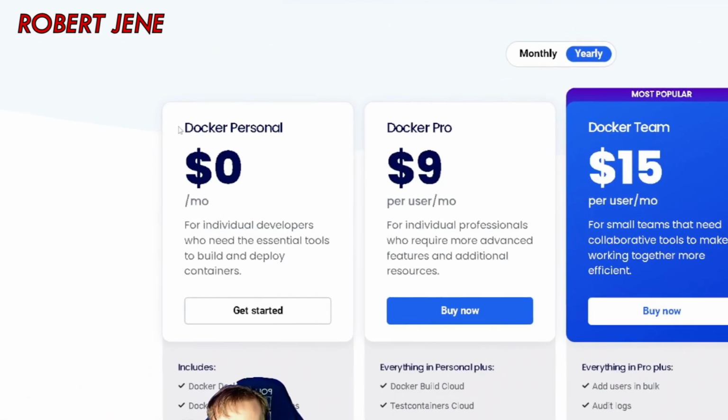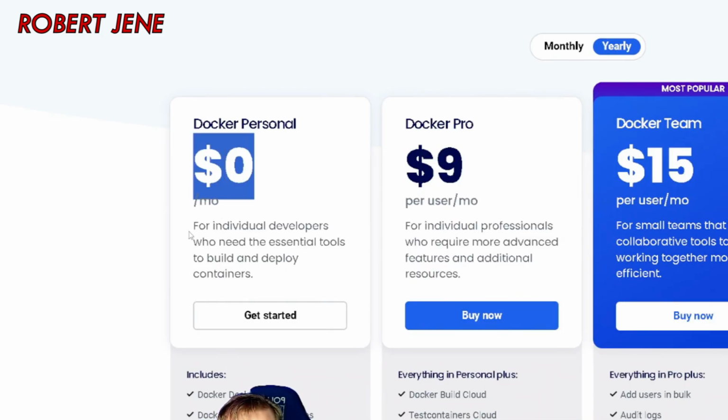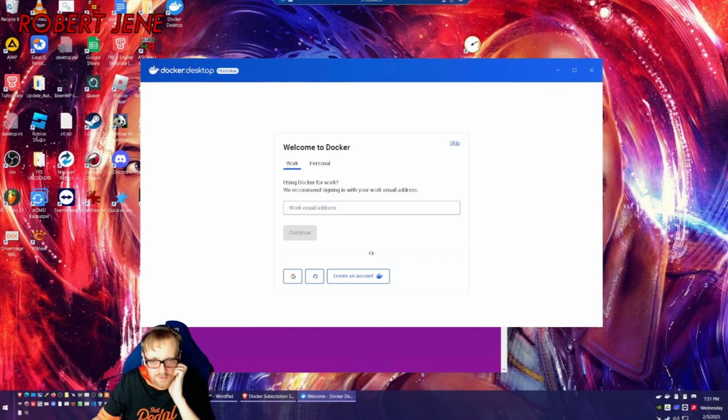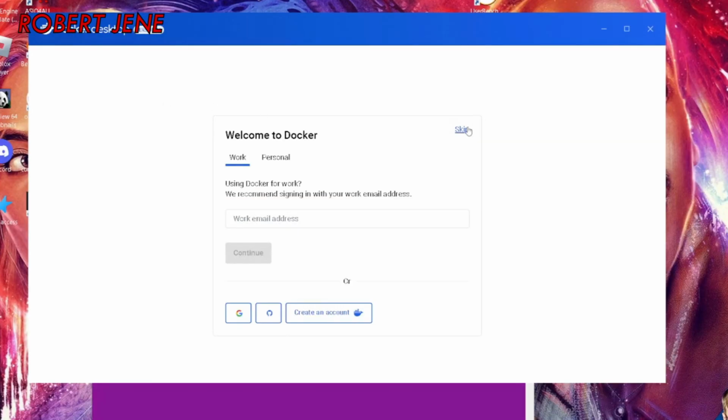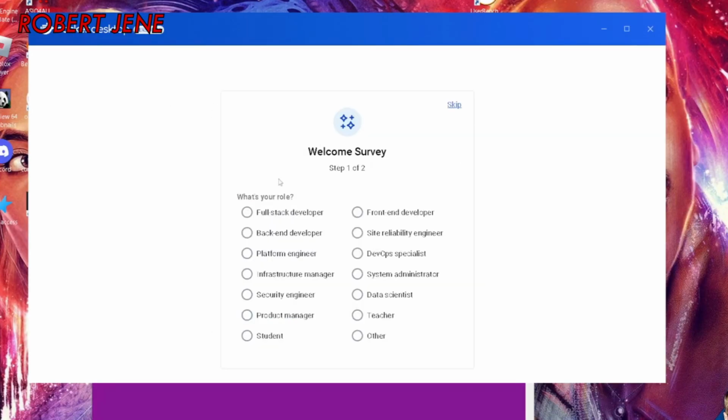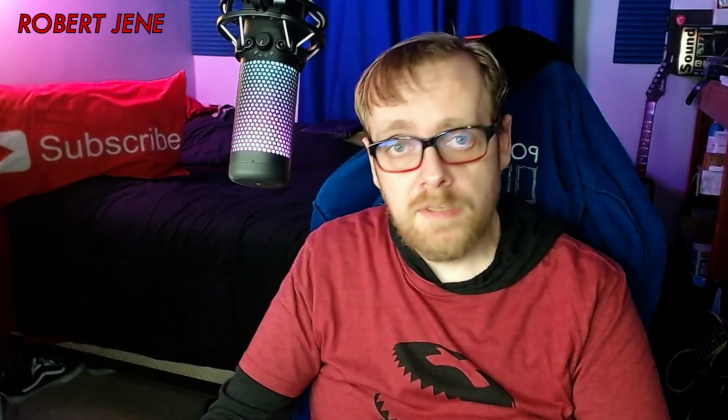If you scroll down a little bit, Docker Personal is $0 a month. The welcome thing wants you to try to sign in. I ended up signing in on my other computer. Obviously, if you're at home, when you get to this welcome to Docker thing, you're gonna choose personal or just hit skip. And there is a welcome survey you can skip if you want, and it will ask you to log in, but you can skip that as well.